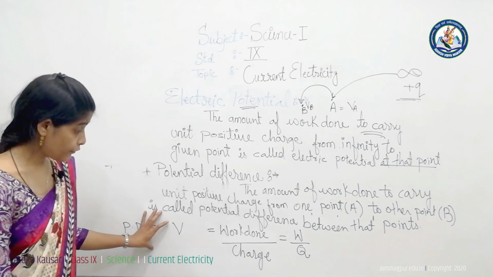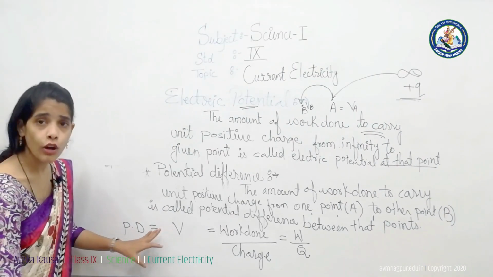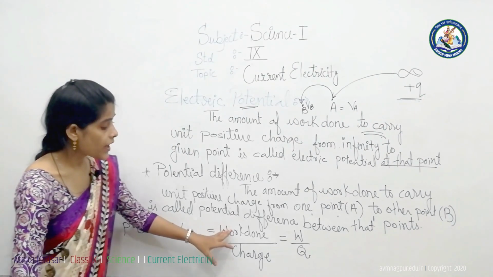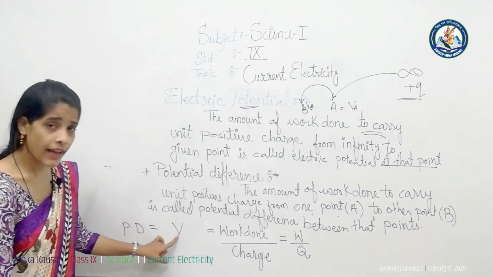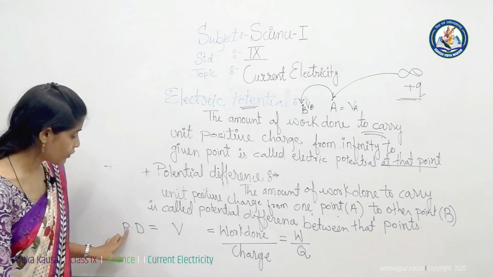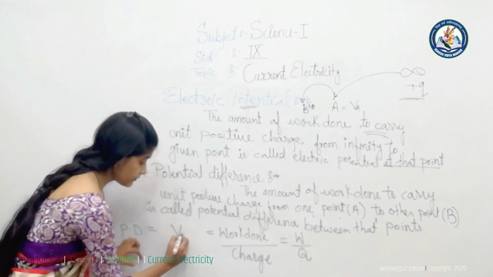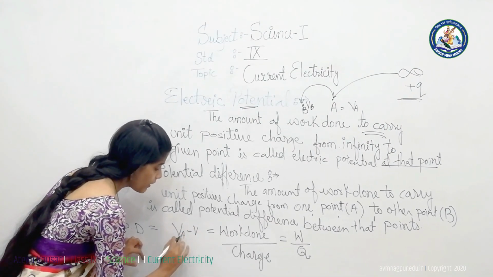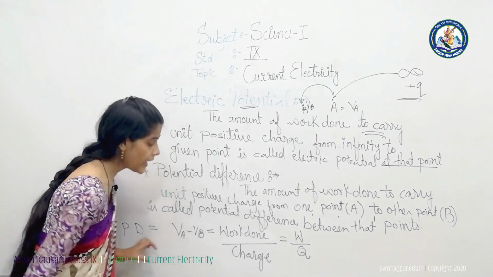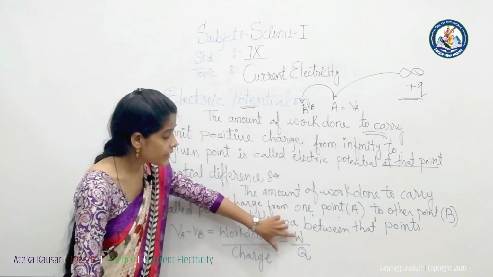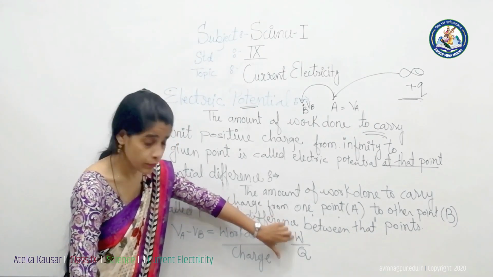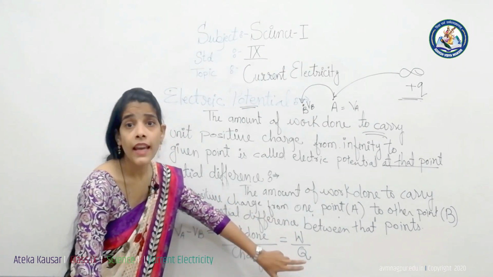Here the formula for electric potential or potential difference is work done upon charge. The potential is denoted by V and potential difference is denoted by PD. Then potential difference is V of A minus V of B, and the formula is work done upon charge. Work done is denoted by capital W and charge is denoted by Q.